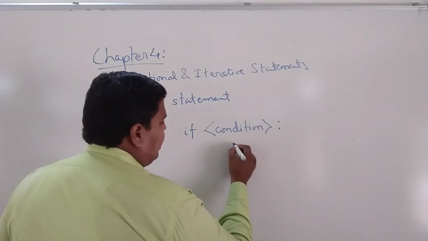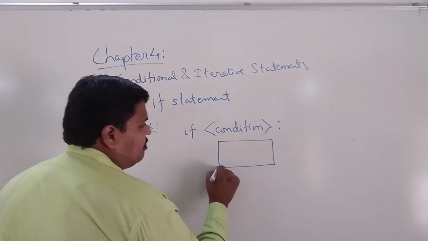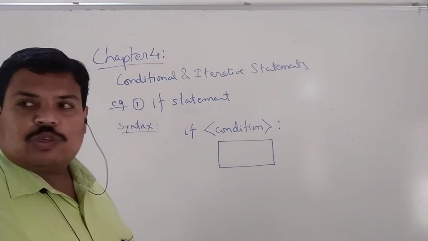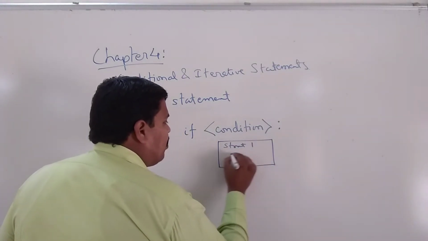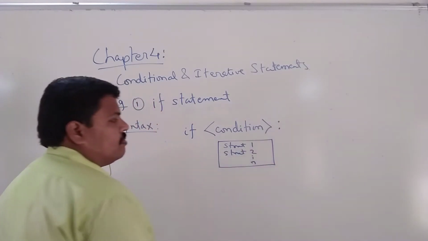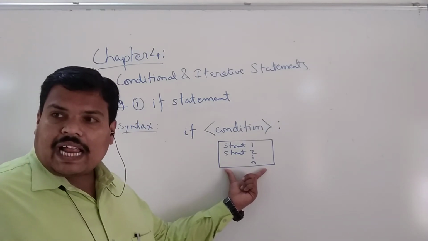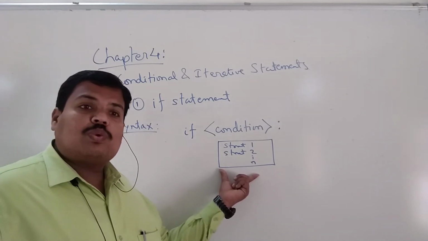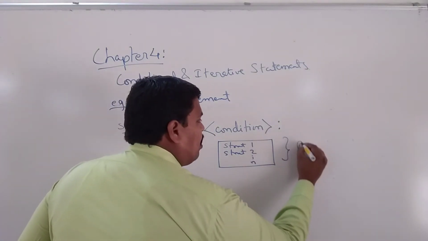So we can consider it as one single block, where there are statement 1, statement 2, up to n. Why do we write this? To indicate that it is a group of statements known as a block.